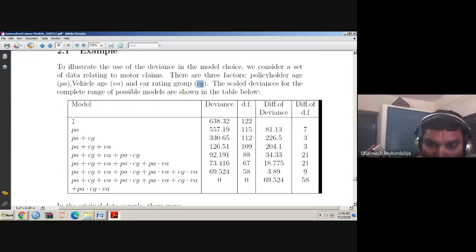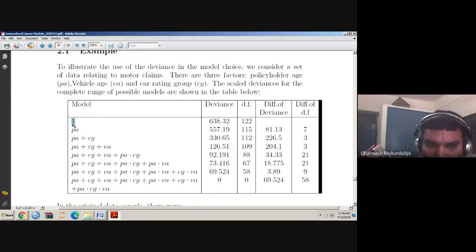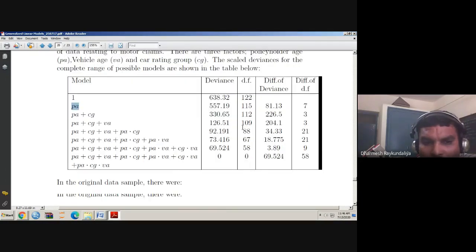Suppose none of the parameters are considered. One means none of the parameters. It is under the null model. Then the deviance value will be this. Then if you add the policyholder age, so why is it 122? So here it is given.